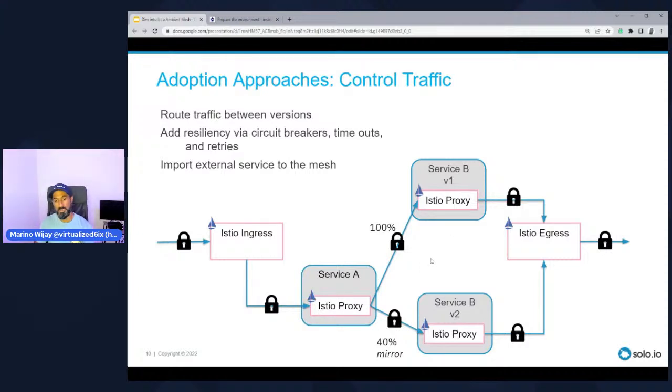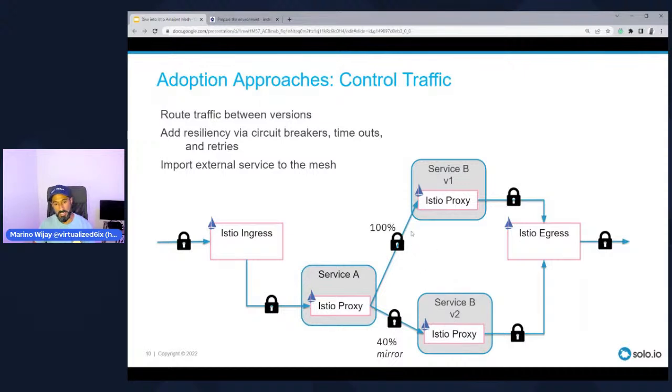Now, there's also the element of resiliency, right? What happens if you have one service, you have two copies of the same service, but one of them disappears for whatever reason. And this might be due to the underlying node failing, the network becoming unavailable. This could be due to a variety of reasons or circumstances. Now, one of the very cool things about the way you can control traffic is if there is a failure, that's an indication to now send all traffic towards the second copy.